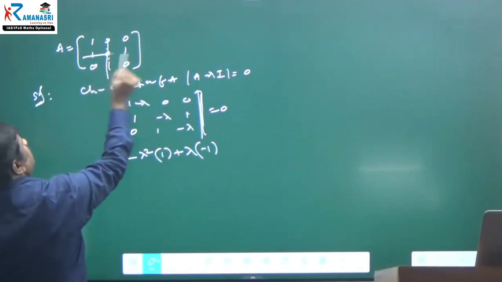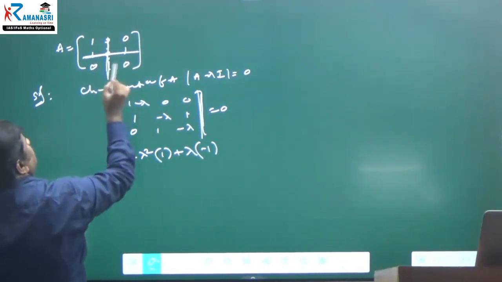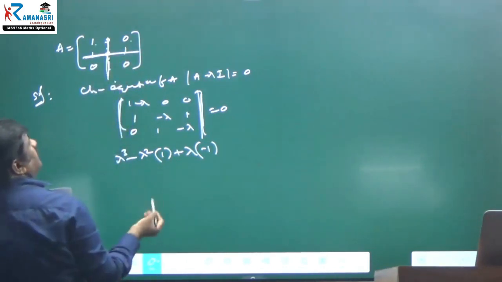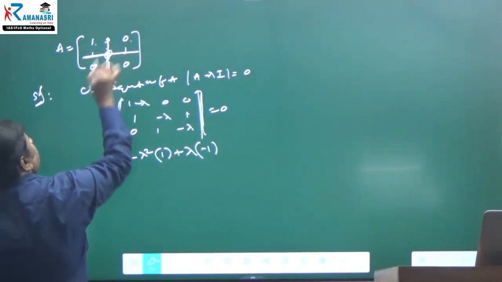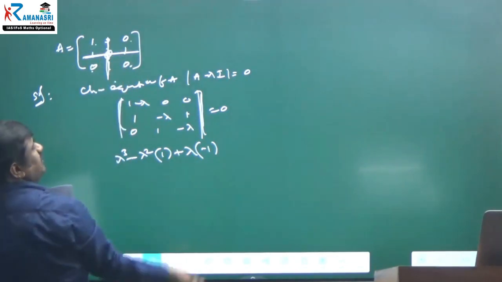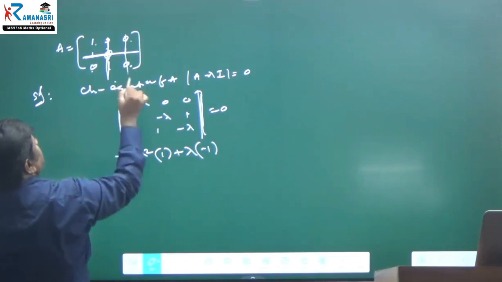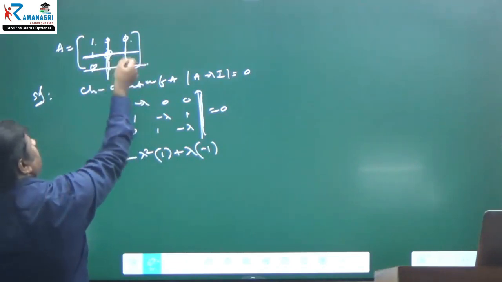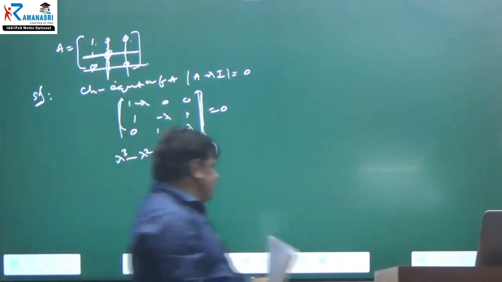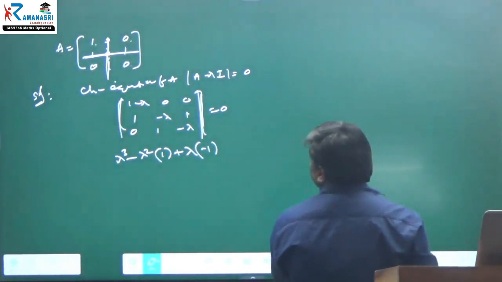Okay, first the cofactor of 0: you can remove this column and this row, and you get 1 0 into 0 0. Therefore, already here 0, no matter whatever these elements are. Therefore, ultimately we will get 0. Again, this element is also 0. Ultimately, whatever the matrix is, it will be 0 only. That you can understand.